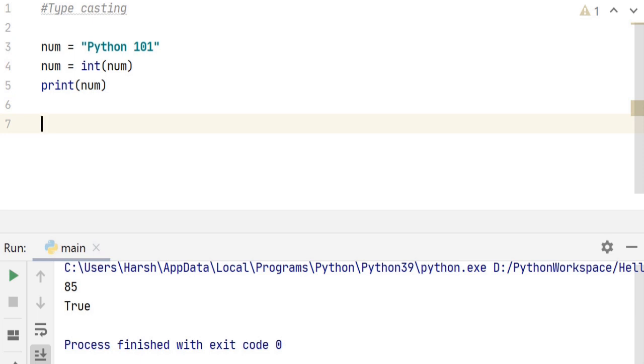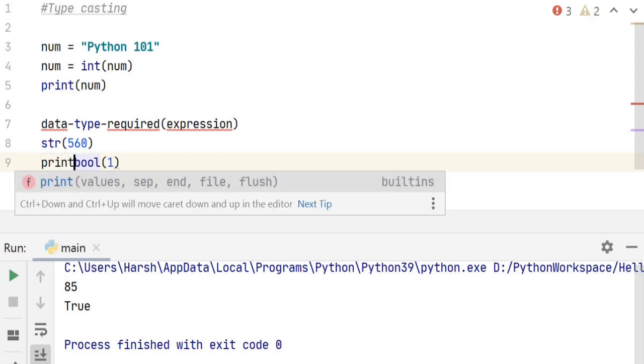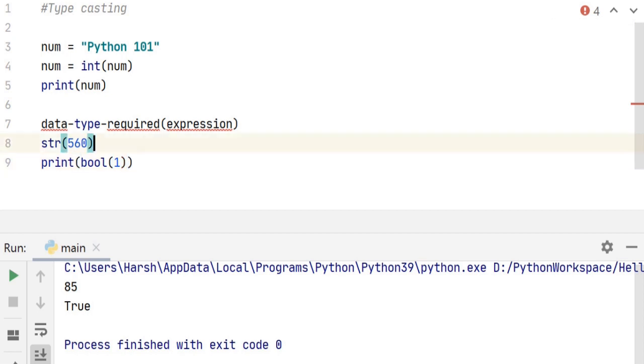So similarly, we use other methods by just typing out the data type which is required, and in the bracket the value or expression that needs to be typecasted. Right? So if we want to convert an integer value to string, we would just type out string in the bracket our integer value. Similarly, if we want to convert a value into boolean, we just type bool in the bracket the value. Right? Now let's go ahead and print these values to check the output.